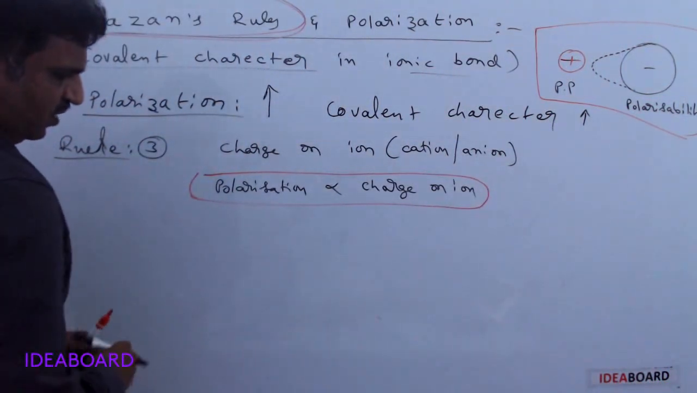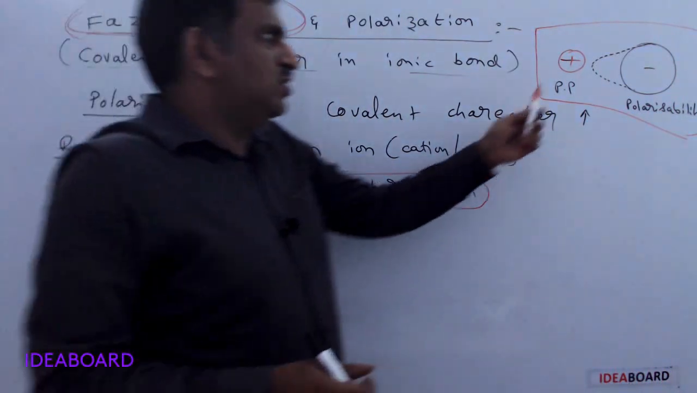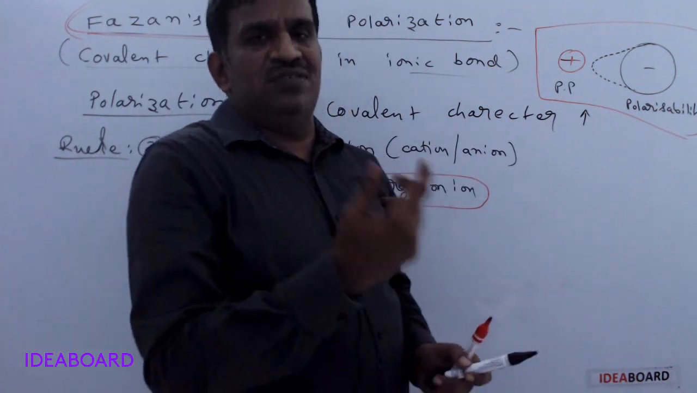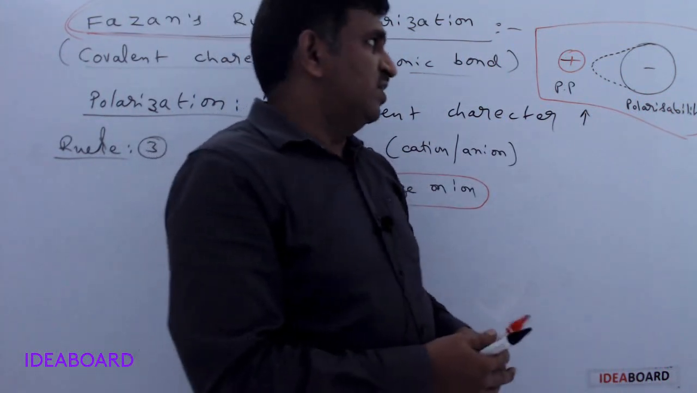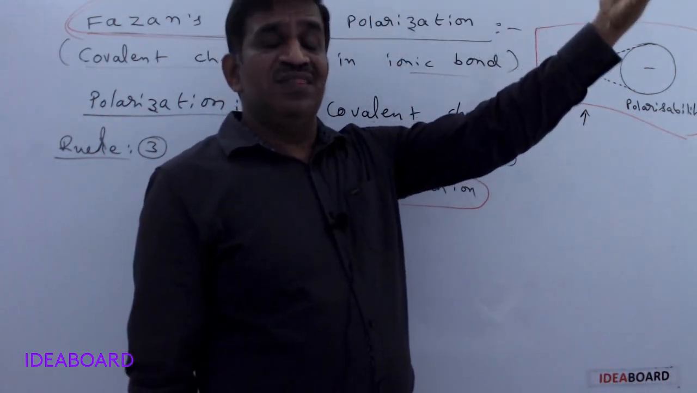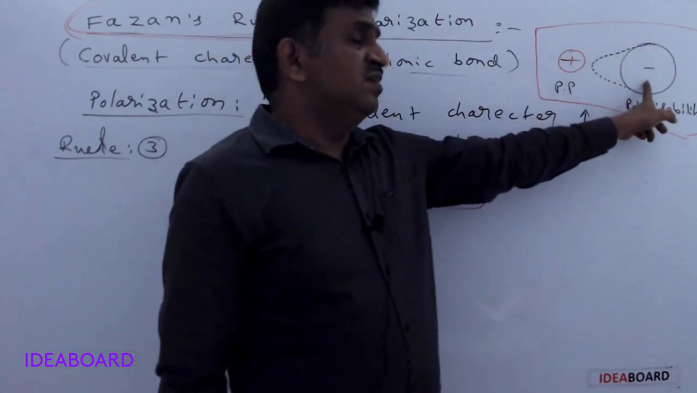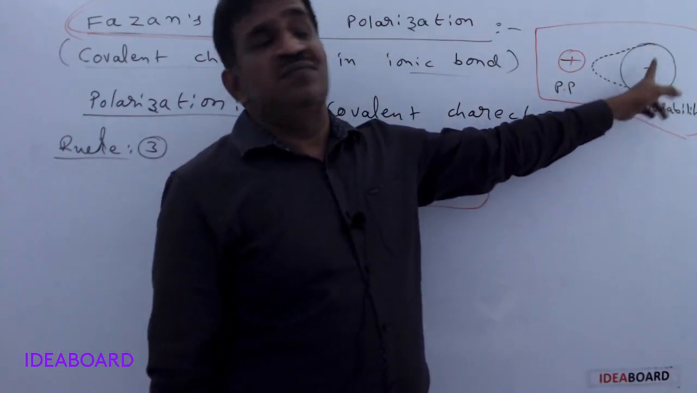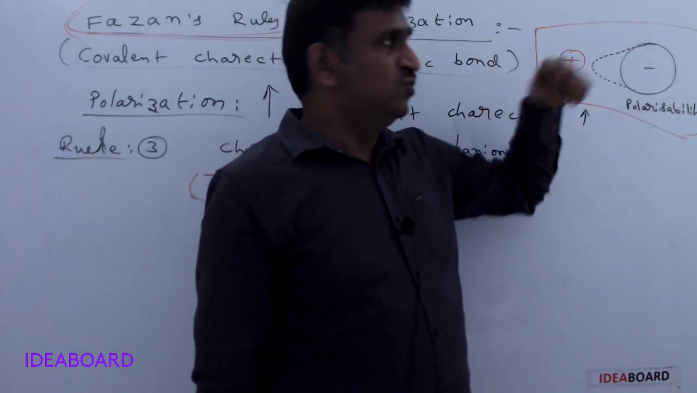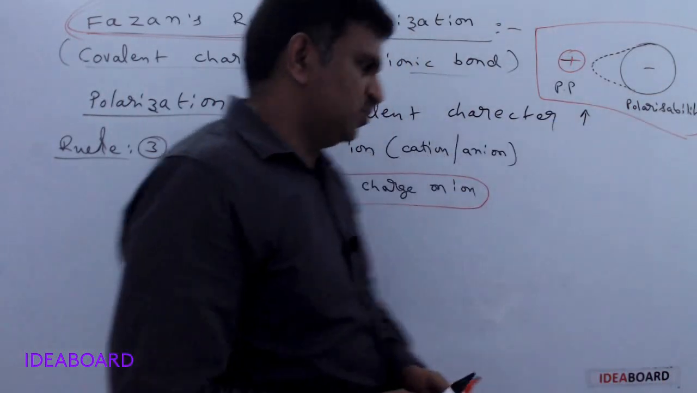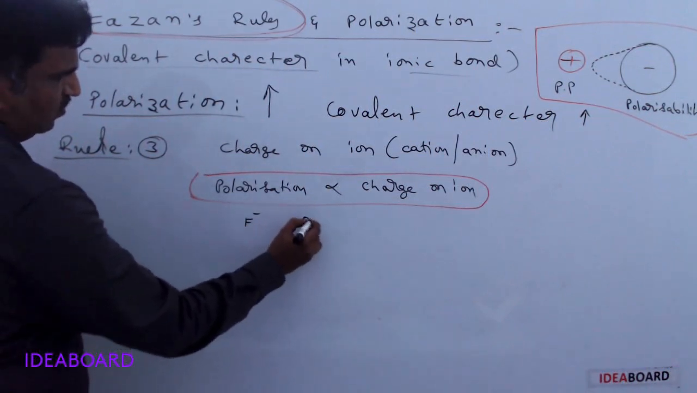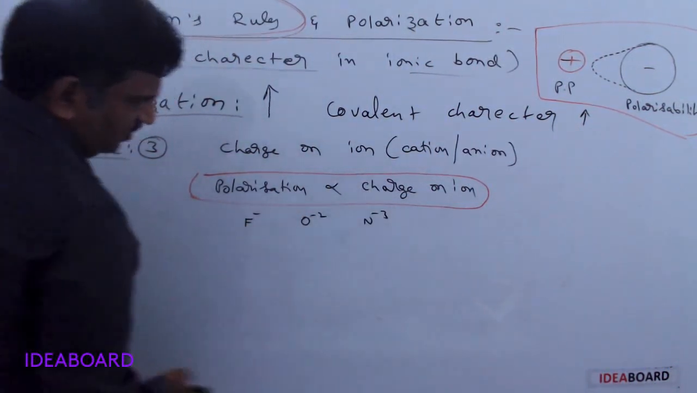How can we say? For example, if the charge is smaller, the number of protons is less. Whenever the positive charge is more on a cation, the proton number is more, then nuclear attraction is more. Similarly, when the negative charge is more, the number of electrons increases and the outermost electron can be easily distorted. So polarizability increases.